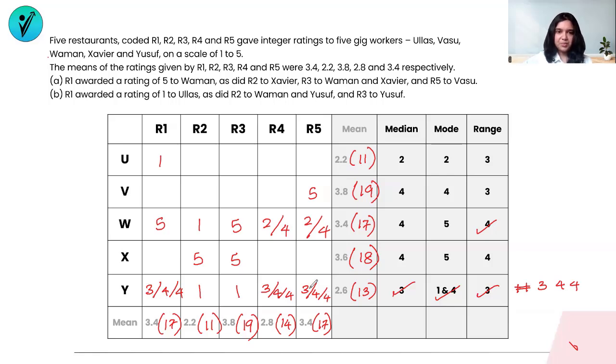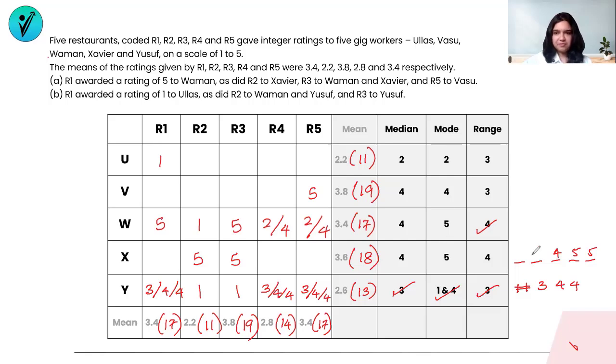Let's get on with some other person now. Let's take a look at X. X has already received 10 out of 18. That means I need the other 3 numbers to add up to the extra 8. I know that my median is 4, so there has to be a 4 somewhere. Now, these two are the highest values. My lineup is of 5 numbers, so the last 2 highest numbers are going to be 5 for sure. My median is 4, which means my middle value has to be 4. So there will be a 4.